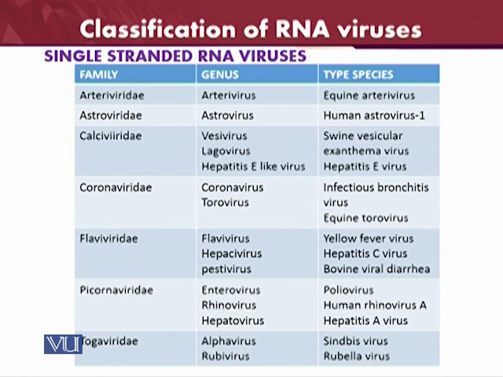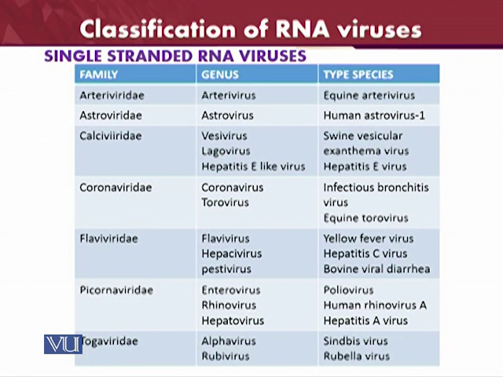Then Coronaviridae. Coronaviruses are also very important. Coronavirus and Torovirus. Infectious bronchitis virus, which is also called IB. And then the equine torovirus. It is also causing diseases in the equines.